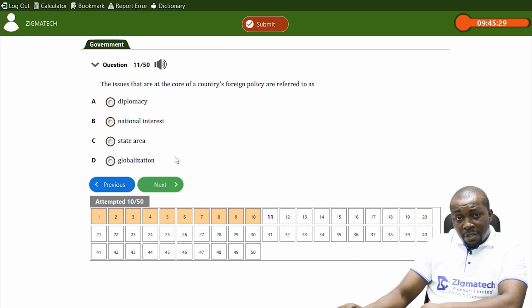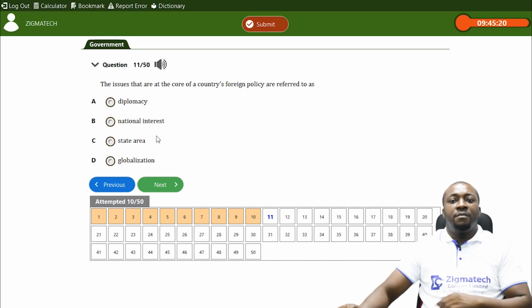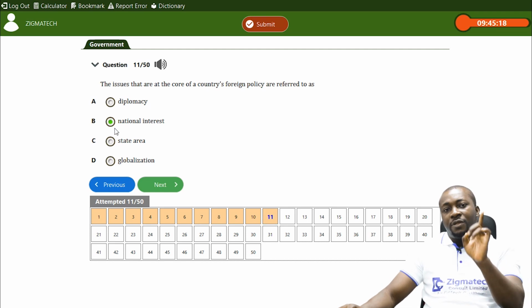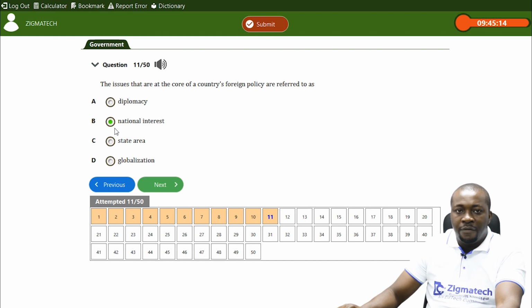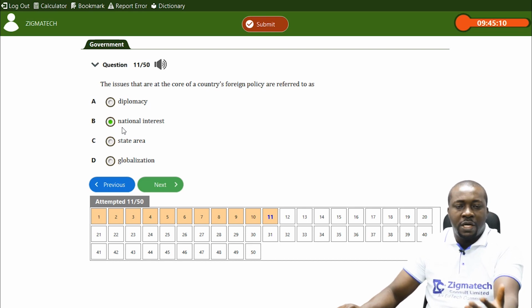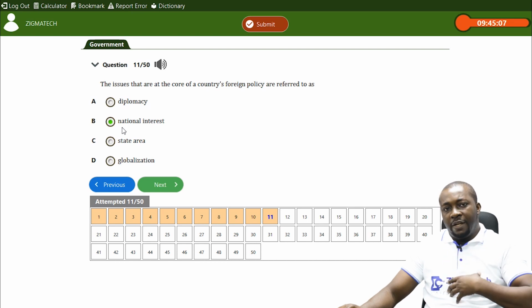Is it globalization? That is everything, or the whole nations are together in everything. But no, it's not. But it's national interest. National interest is the number one determinant of foreign policy of a nation, which is the goals of the nation, what the country sees as a country to benefit.